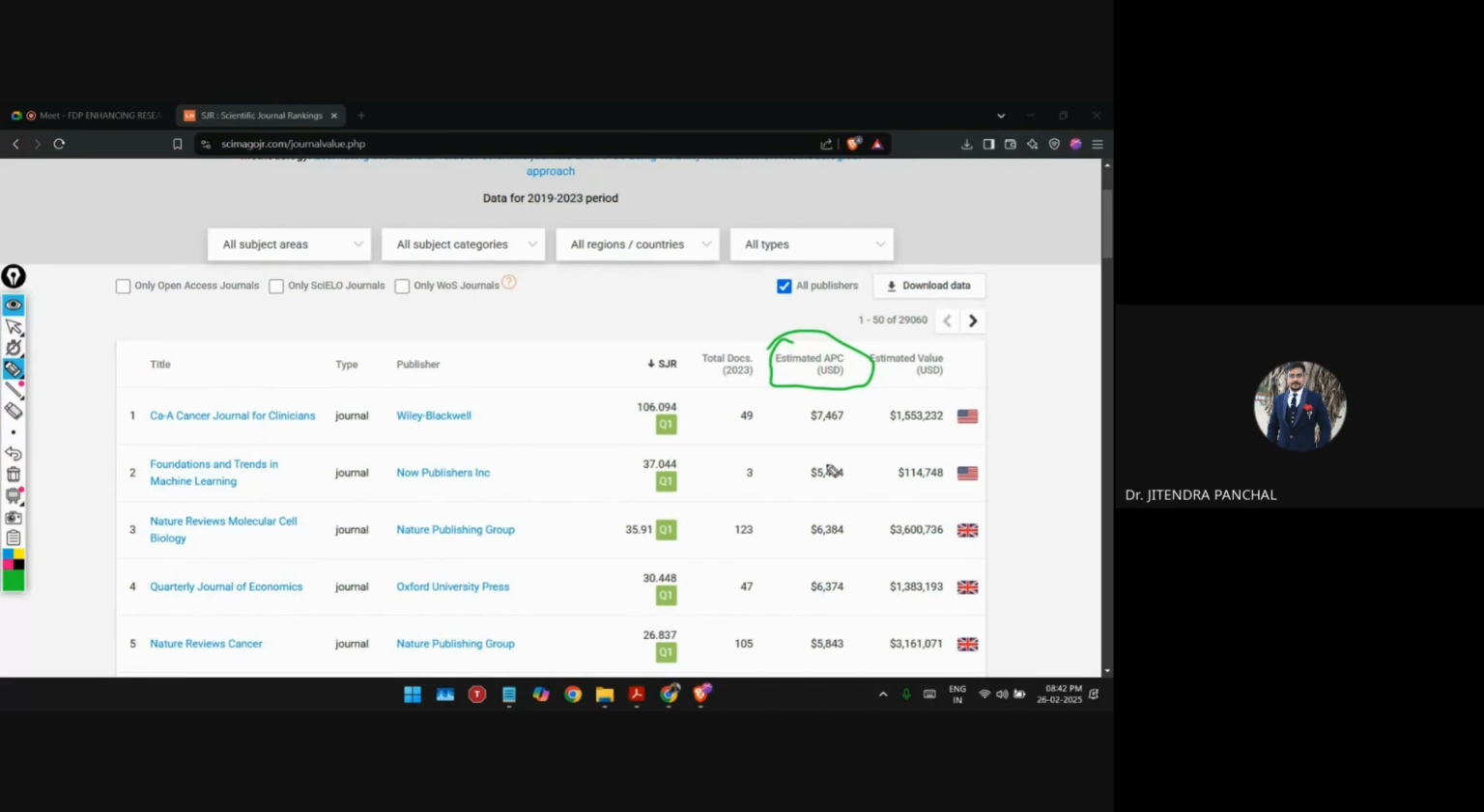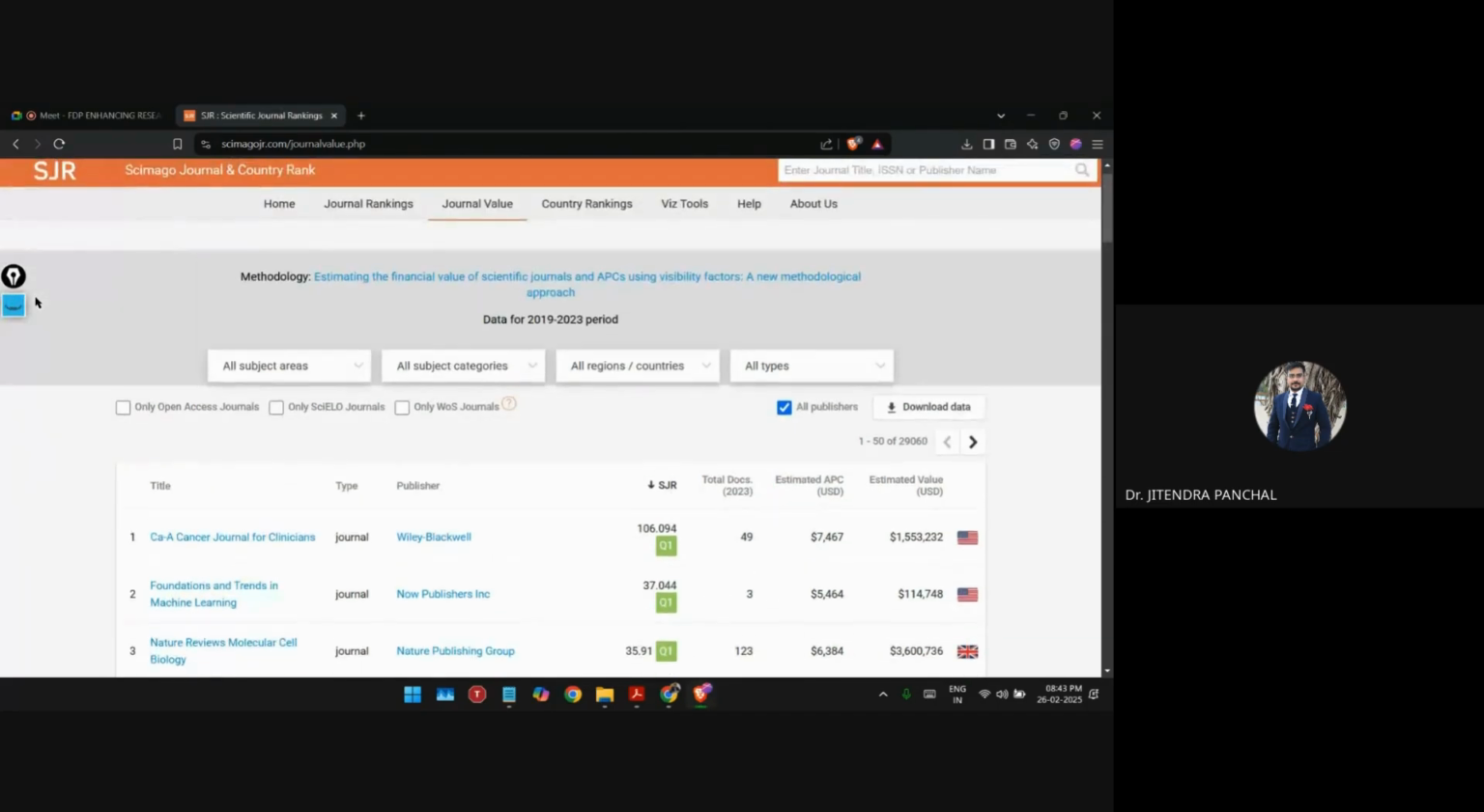Estimated APC charges. That means what? Up to 2023, this database is updated. Here you can see on the top, just a minute. On the top, it is written, this data is from 19 to 2023. Yes or no? I hope this is clear to everyone, right?